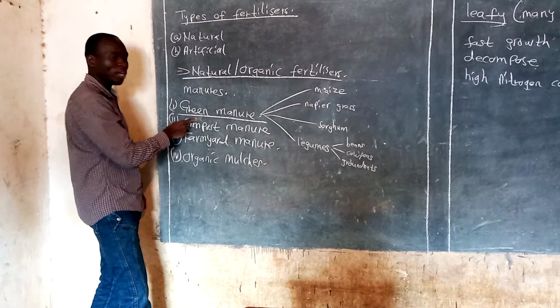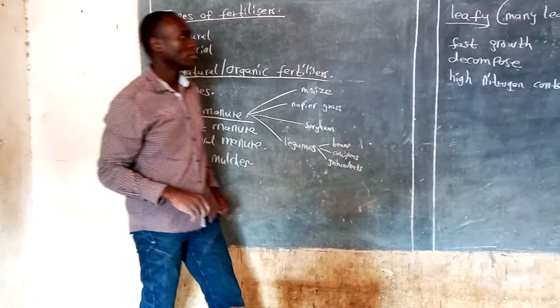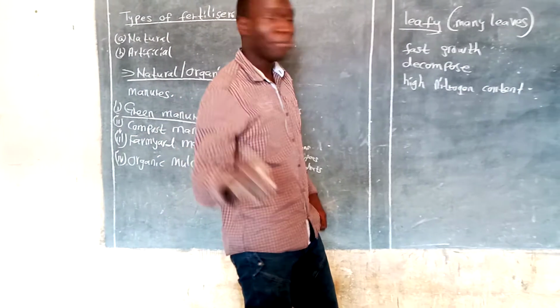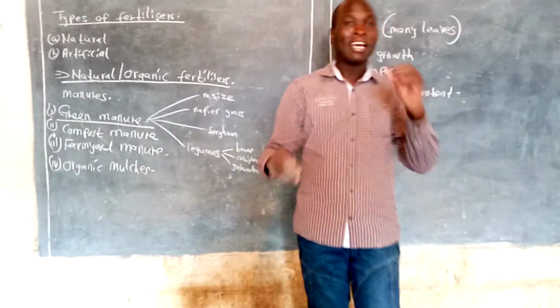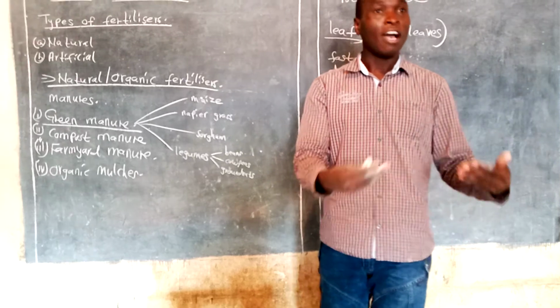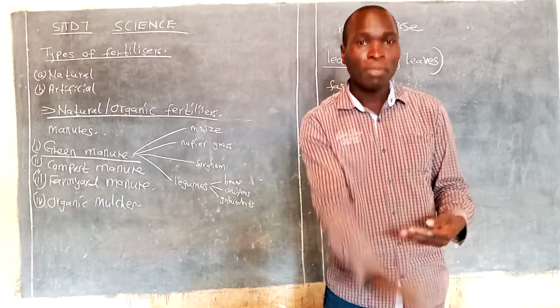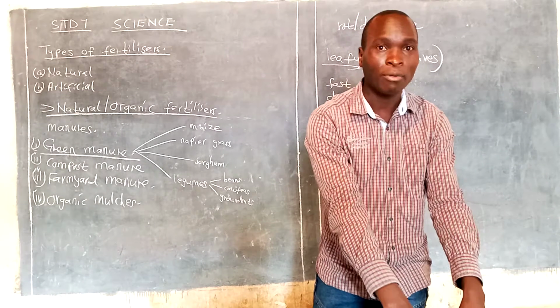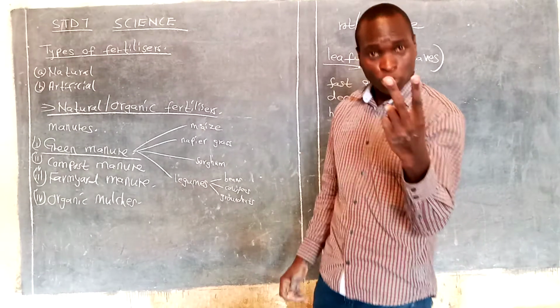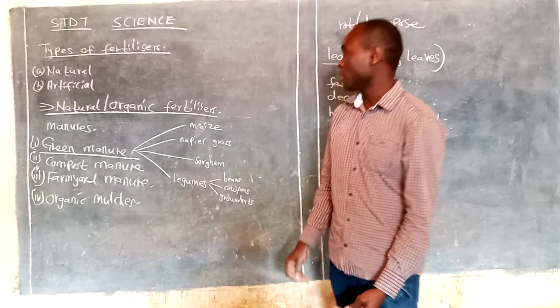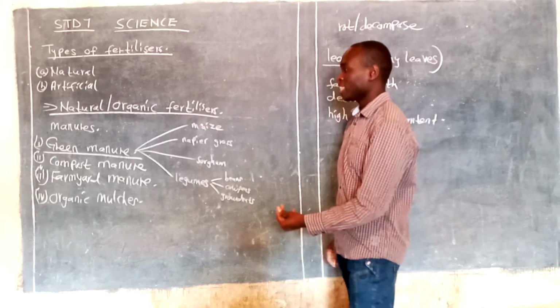Why so? Why do you think it should be that way? Because first of all, you have to plant the crops. Then before they flower, you come and cut them, chop them into pieces, bury them into the ground. Then you wait for also 2 weeks before they release nutrients to the crops. That's why they take the longest time.